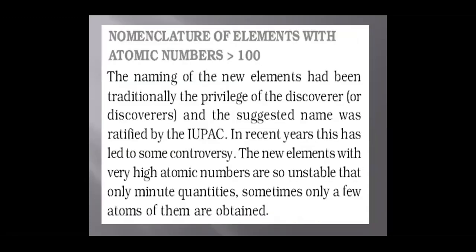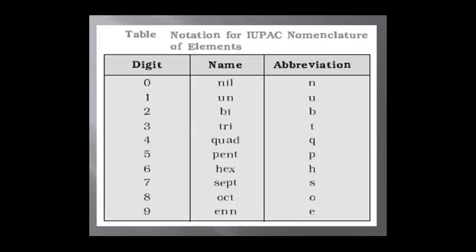Nomenclature of elements with atomic number more than 100. According to the IUPAC system, the elements with atomic number more than 100 have been named by using a prefix as well as a suffix. Table notation for the IUPAC nomenclature of elements.